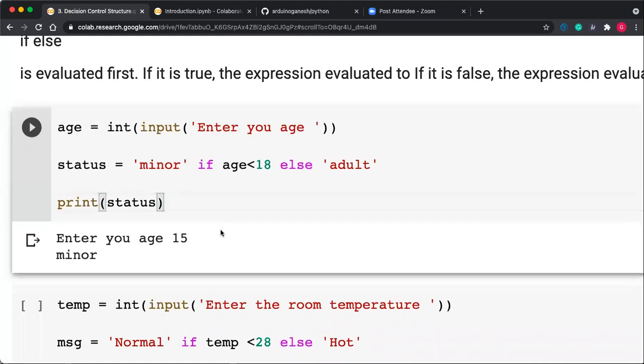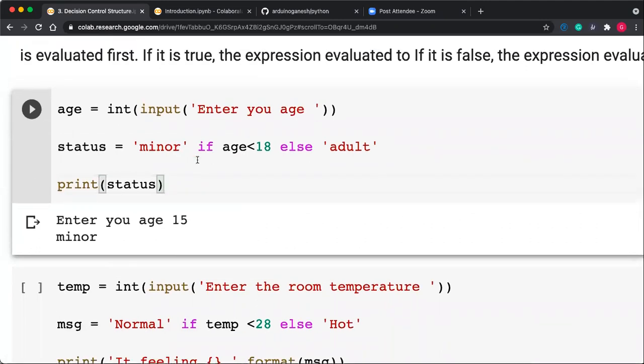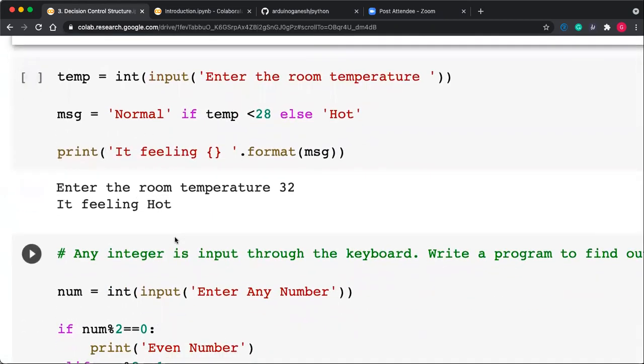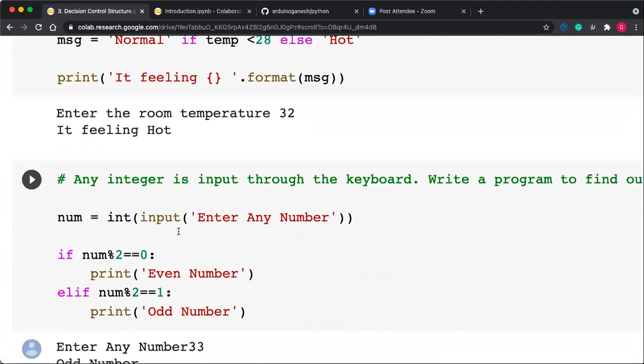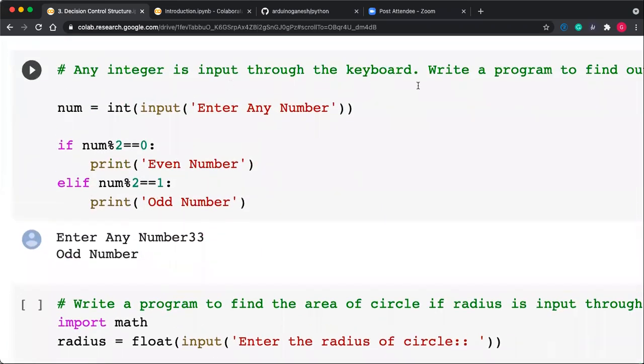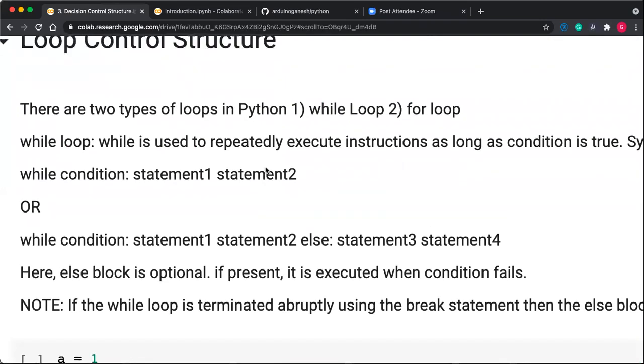So in a single line, if there is a simple condition, then instead of putting if else if, you can use this conditional operator also. Several examples are given here, such as: any integer is input through the keyboard, write a program. So you have to explore these examples.